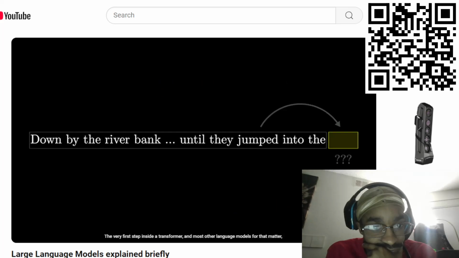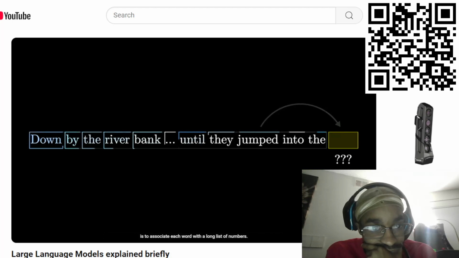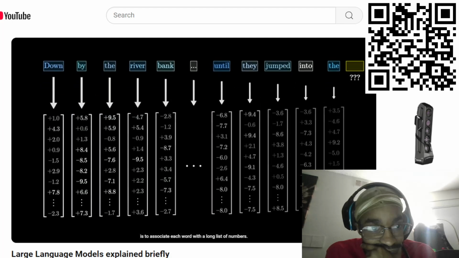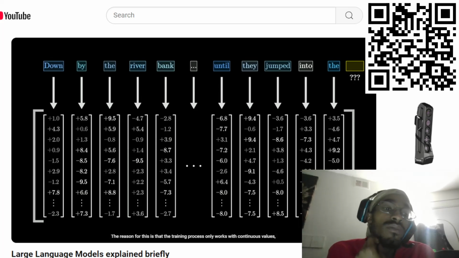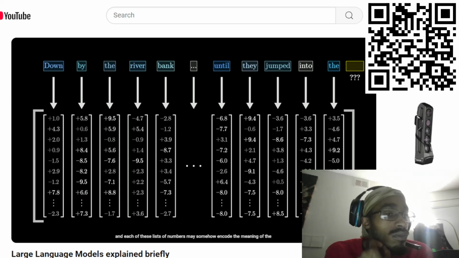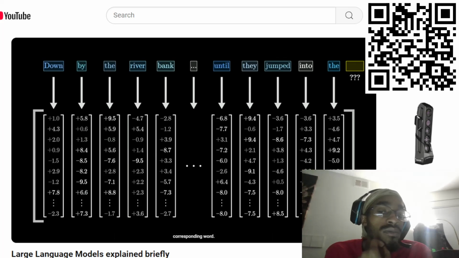The very first step inside a transformer, and most other language models for that matter, is to associate each word with a long list of numbers. The reason for this is that the training process only works with continuous values, so you have to somehow encode language using numbers, and each of these lists of numbers may somehow encode the meaning of the corresponding word.